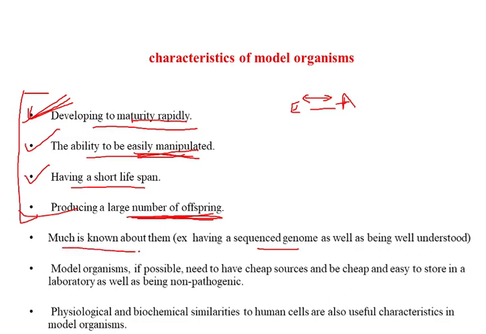So choose a model organism about which much is known, for example its genome sequence, etc. Besides this, another very important parameter of a good model organism is that it should have cheap sources and a cheap and easy way to maintain and store. Besides, it should not be a pathogenic one. Now another example of a model organism that we have discussed is the fruit fly.